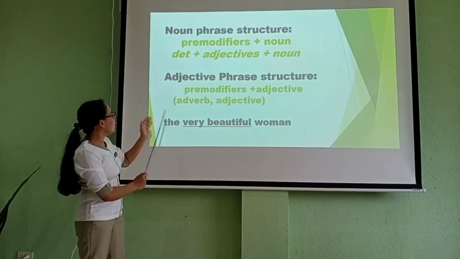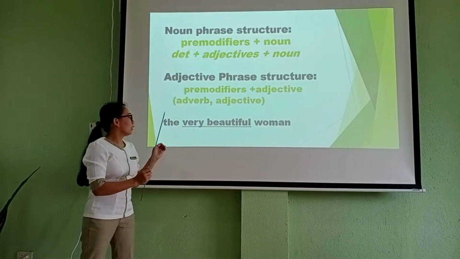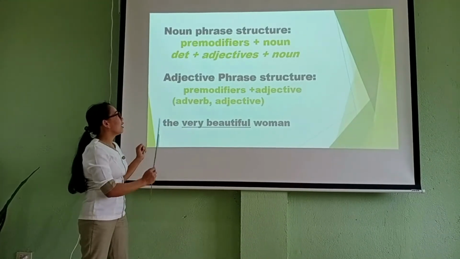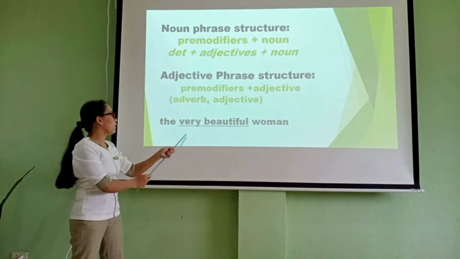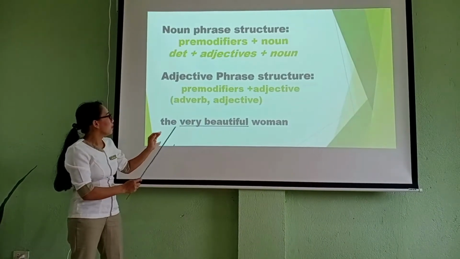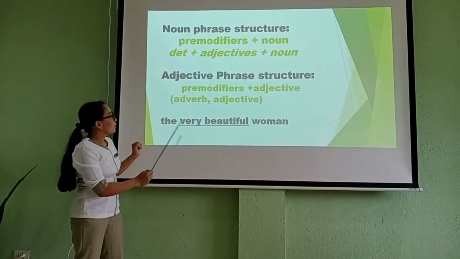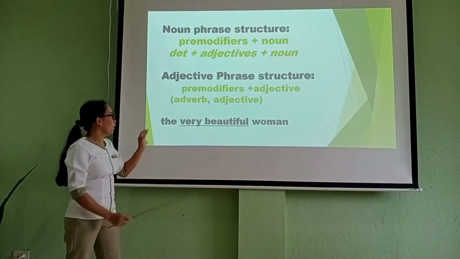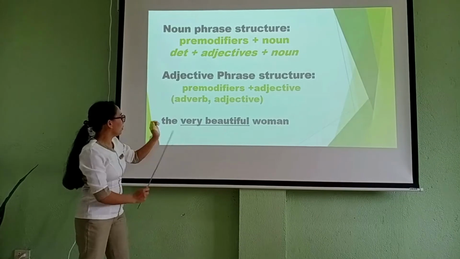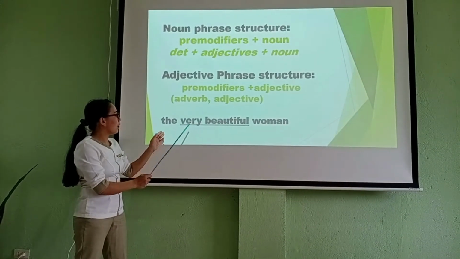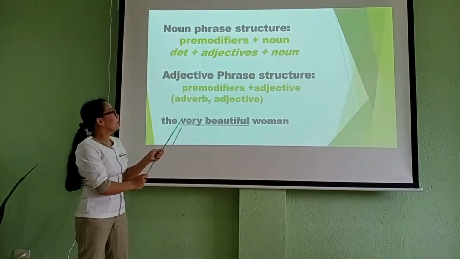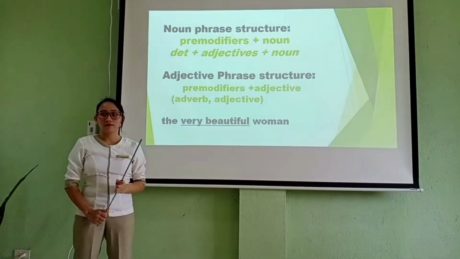The adjective phrase could be inside the noun phrase. Like in this example, very beautiful is an adjective phrase which is inside the noun phrase. If you remove the determiner and the head noun, the remaining words, the modifiers, will be the adjective phrase.